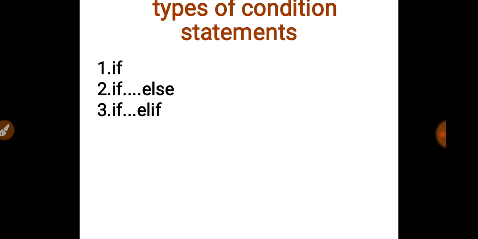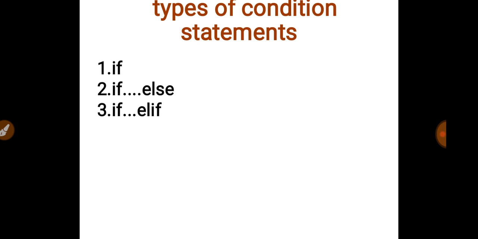First one is the if statement, second is the if else statement, and third is the multiple if else form, that is the if elif statement, in which we implement multiple conditions. For the revision of the first two statements, I am explaining that the if statement is used only when we need to skip some statements based on some condition.